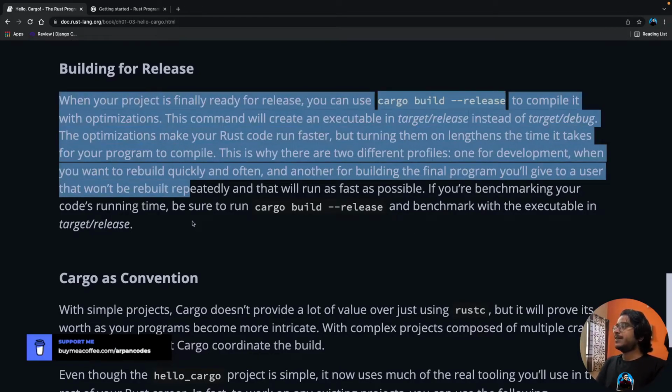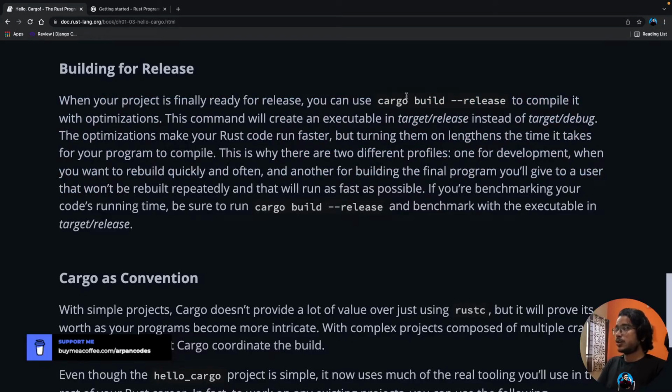When your project is finally ready to release, you can use cargo build --release to compile it with optimizations. This command will create an executable in target/release instead of target/debug. Man, that's a mouthful. The optimizations make your Rust code run faster, but turning them on lengthens the time it takes your program to compile.